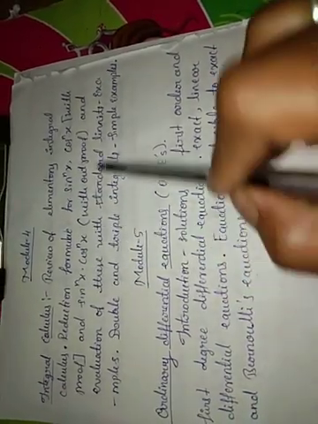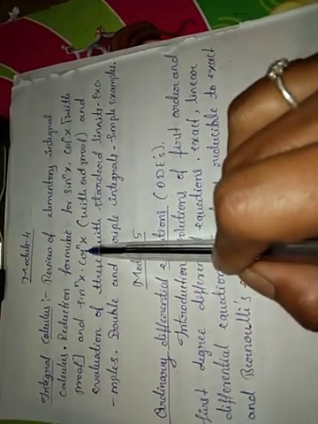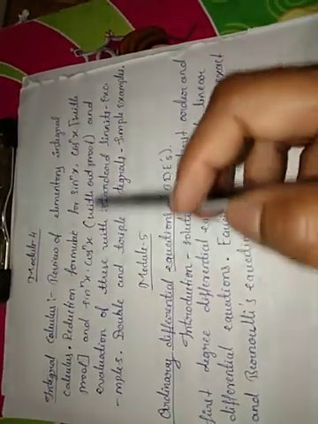And the reduction formula of sin raised to nx into cos raised to nx will be there, but only the statement is there. Without proof we have problems and the statement of the reduction formula, and proof will not be asked here, only the statement. And based on that, evaluation of these standard limits with the examples will be asked. Based on that there are some examples we have to solve here. And double and triple integrals of the integration. Double and triple integrals, based on that we have some simple examples. That is the syllabus of module 4.